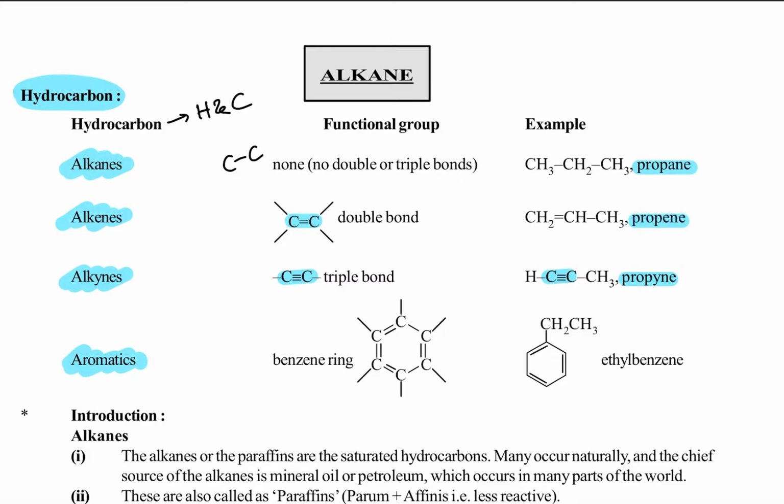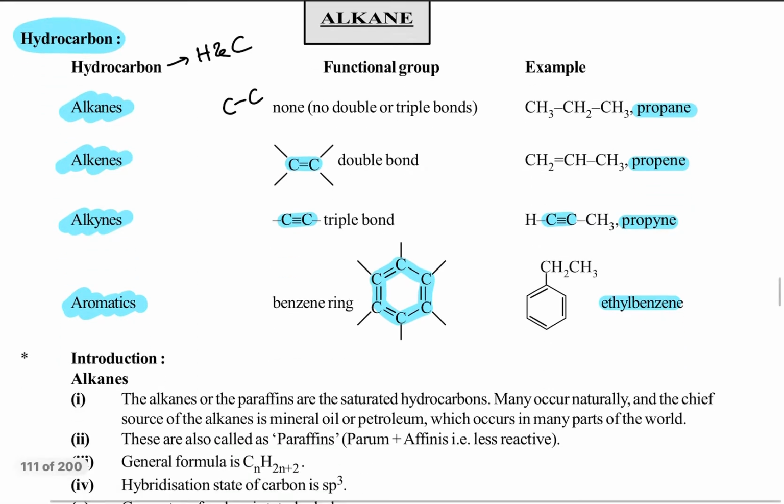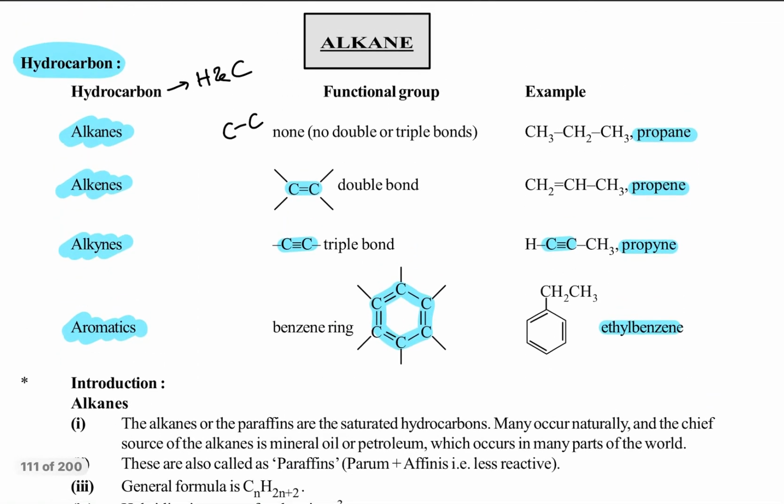And next, any compound that contains a benzene ring, we generally call an aromatic compound. This is the benzene ring here, this one. Any compound containing a benzene ring we call aromatic. The example given here is ethyl benzene. So first, we're now discussing alkanes.